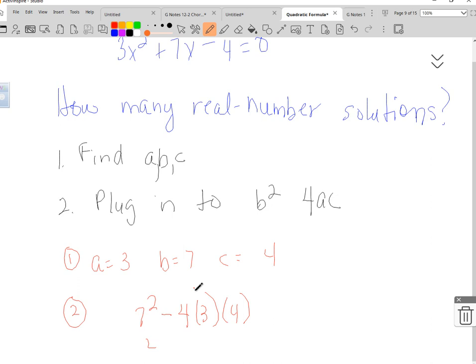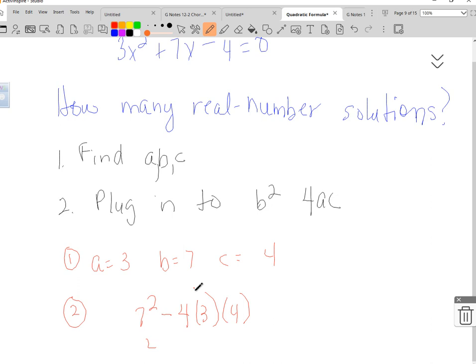Tell me what you get. What did you get? 97? I don't think so. I got 1. All right, 7 squared minus 4 times 3 times 4 equals 1.